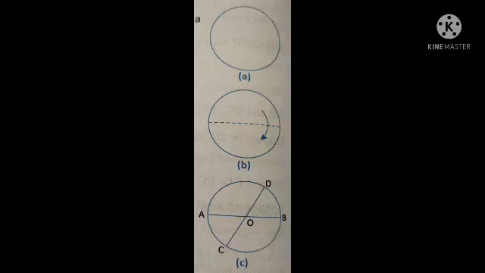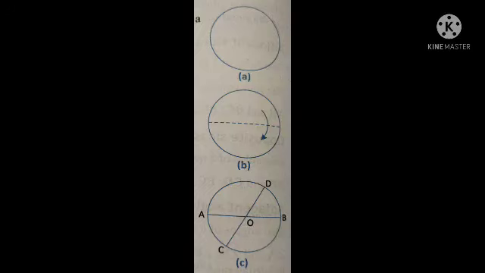So what is a circle? A circle is a set of points on a plane which are at the same distance from a fixed point. You cannot draw circles just anywhere, but the criterion is that the points lie at the same distance from a fixed point.